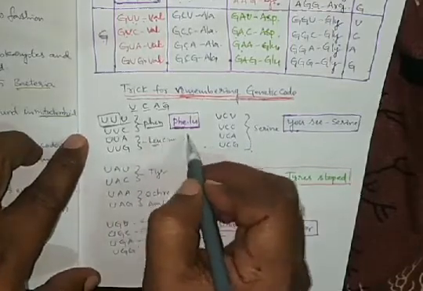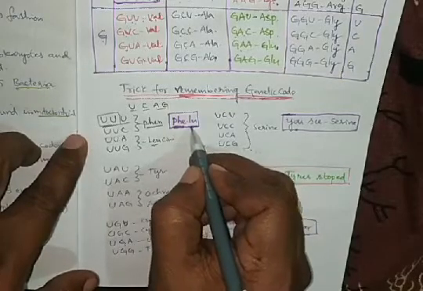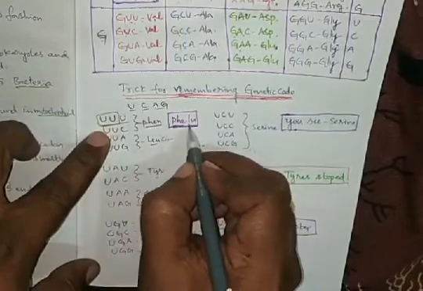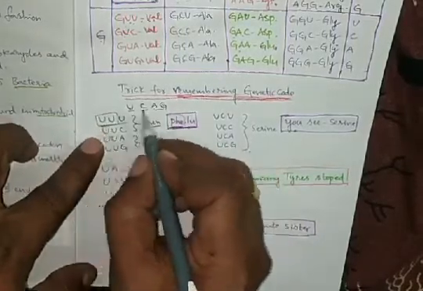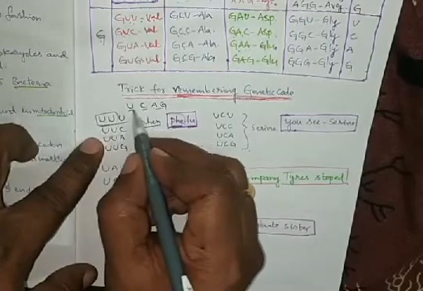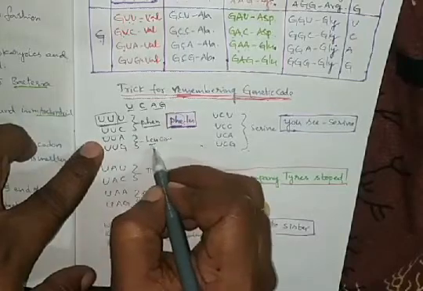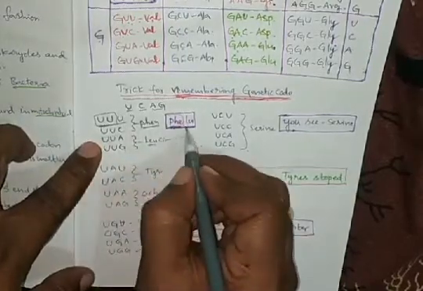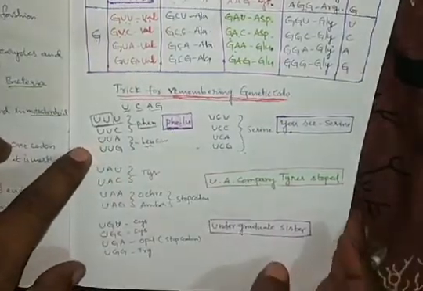To remember this, we can easily make one code: FeLU. UU, PHE phenylalanine with these two nitrogen bases, UUA, UUG leucine. FeLU, UU. Easily we can remember.